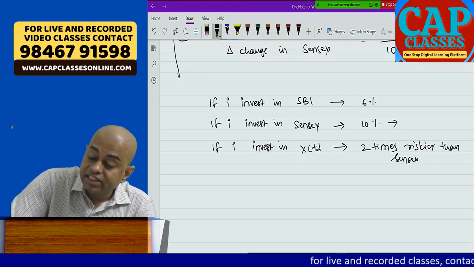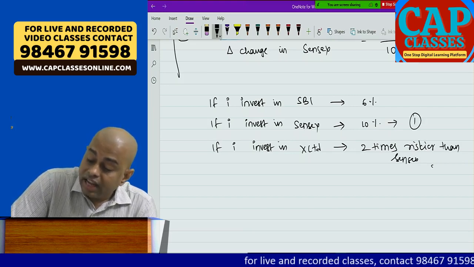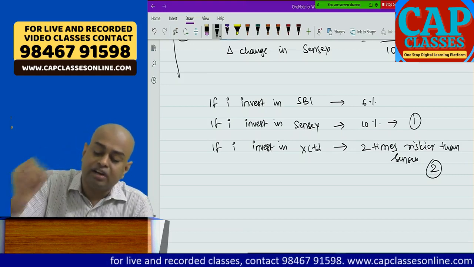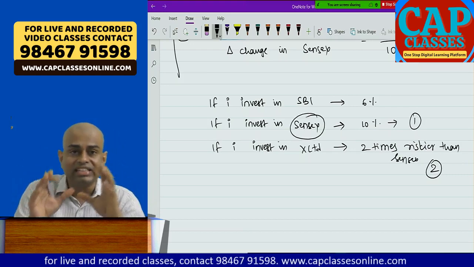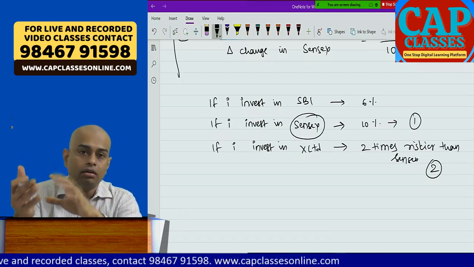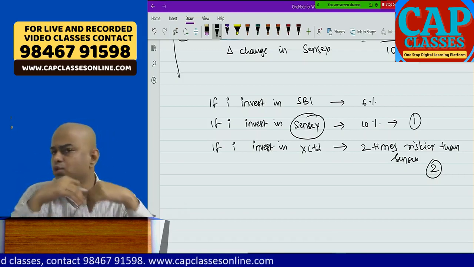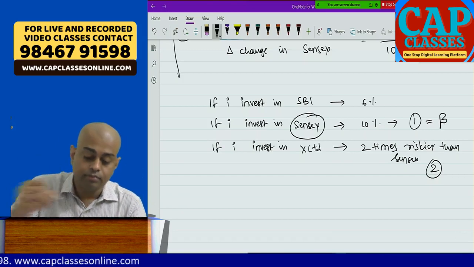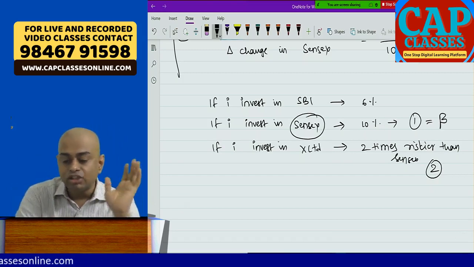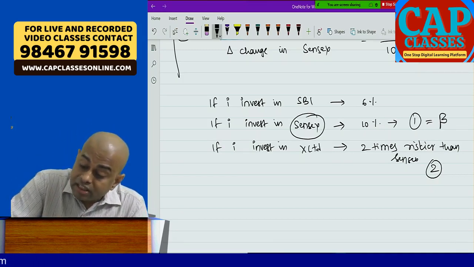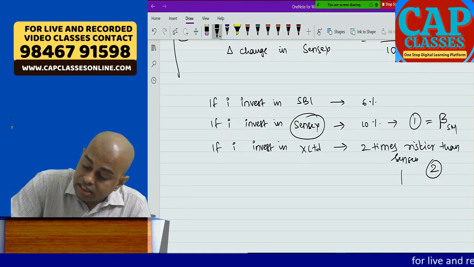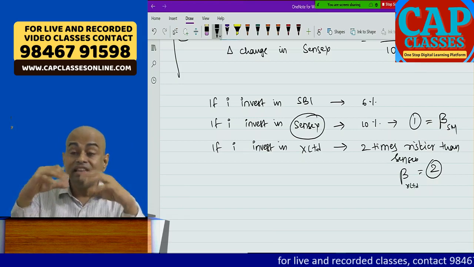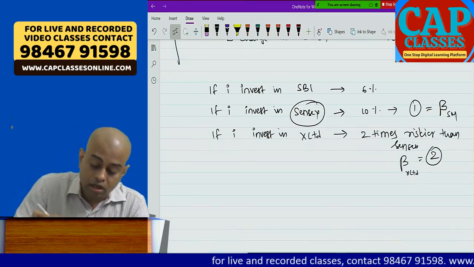That means if Sensex is 1, X Limited's risk is 2. That is the reason Sensex beta is always 1. Any index, Nifty, Sensex, S&P, Nasdaq, their beta is always 1. Stock market beta is always 1. So this is the beta of the stock market, and this is the beta of X Limited, which is 2. So in this situation, how much more return do I want?